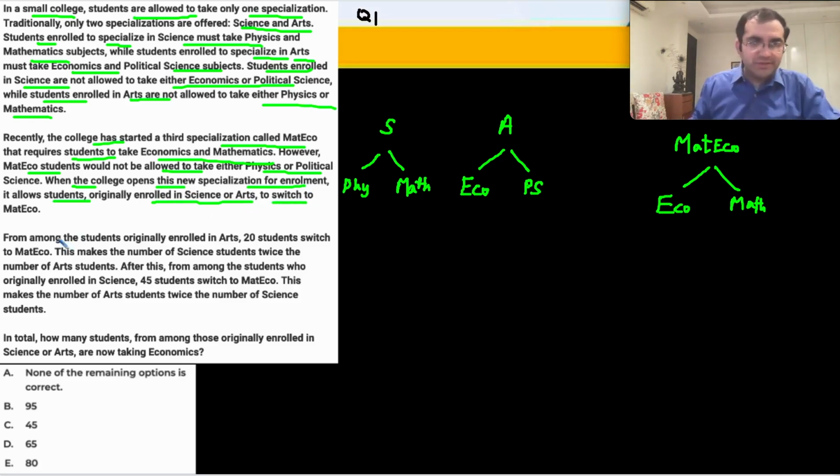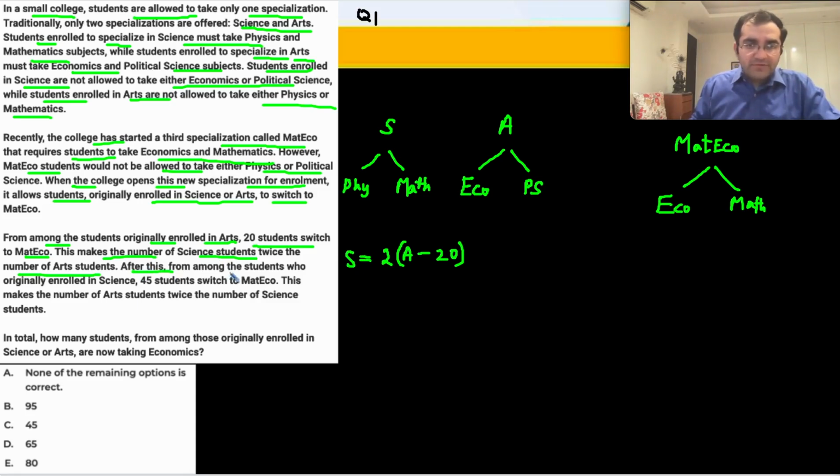From among the students originally enrolled in arts, 20 students switch. So now the arts students are A minus 20 students who switch. This makes the science students twice the art students. So twice of arts is now equal to science.